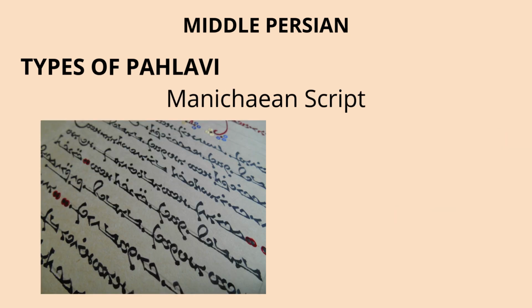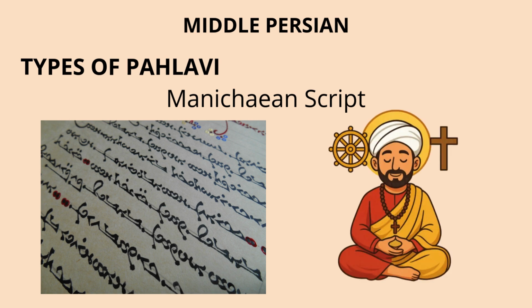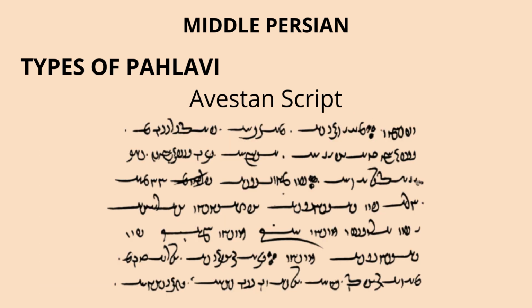As another type of religious script, we have the Manichaean script, used by followers of Manichaeism, a kind of blending of Iranian religions, Christianity, and Buddhism. And finally, there is the Avestan script, which was created during the Sasanian Empire to write Zoroastrian texts which were initially orally transmitted in the Avestan language, a very old Iranian language.